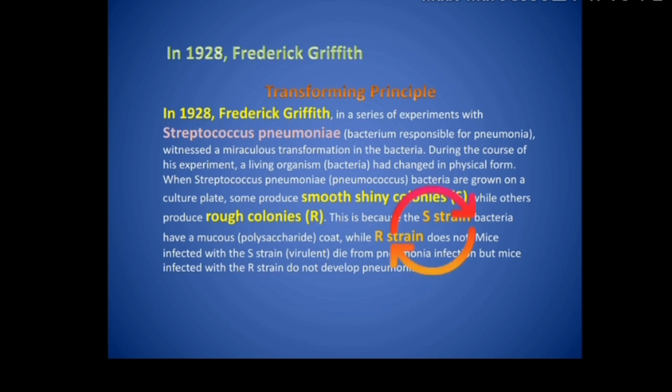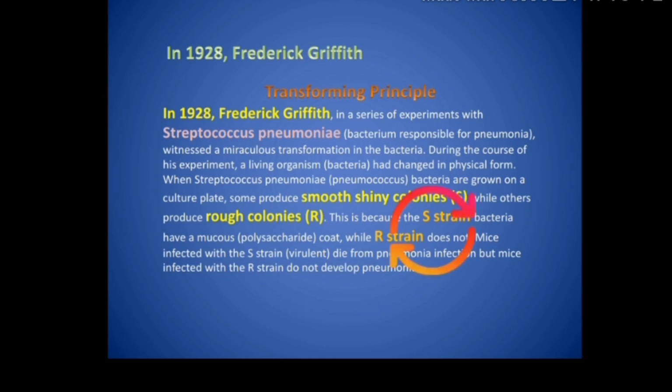But the R strain bacteria do not have the coat. Since the coat is not present, they are more vulnerable to attacks. They get easily destroyed by the immune system of the host. These bacteria often live as parasites. They often live inside the body of the host.